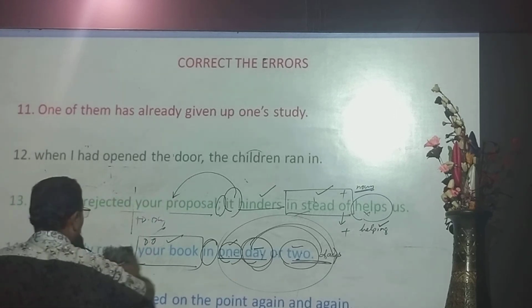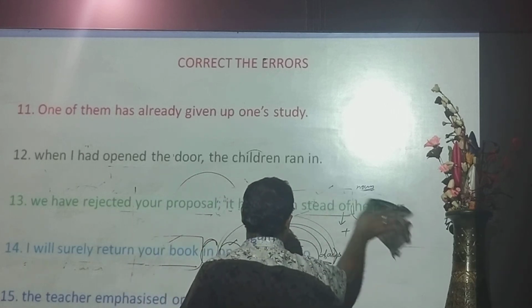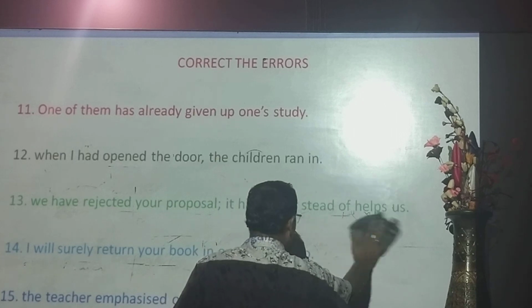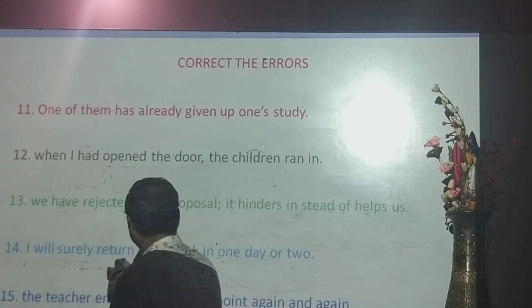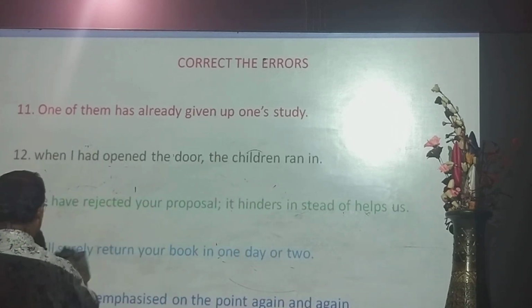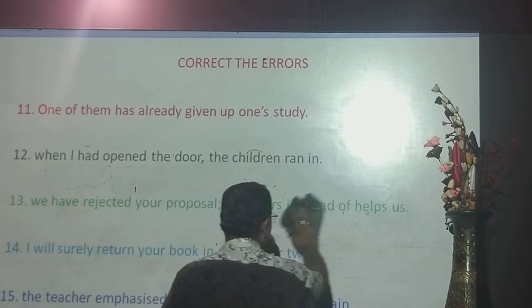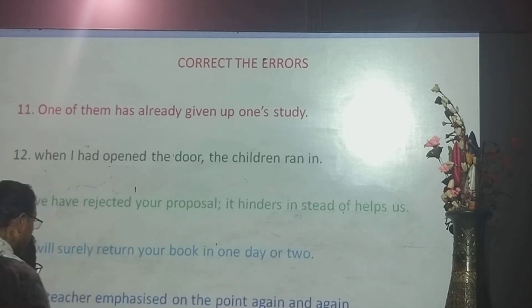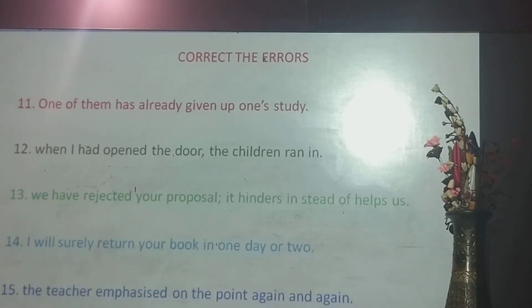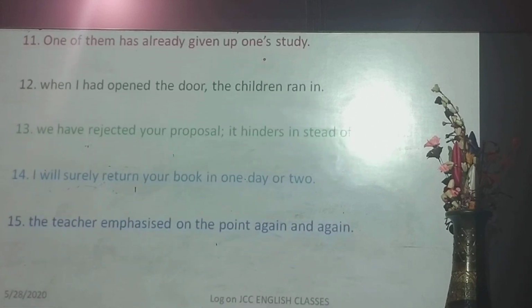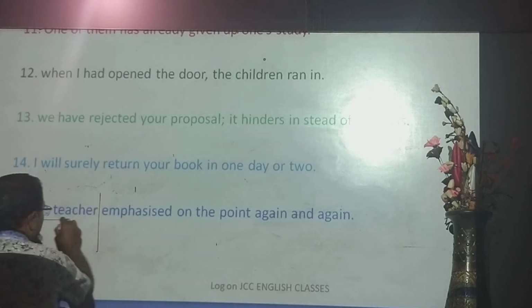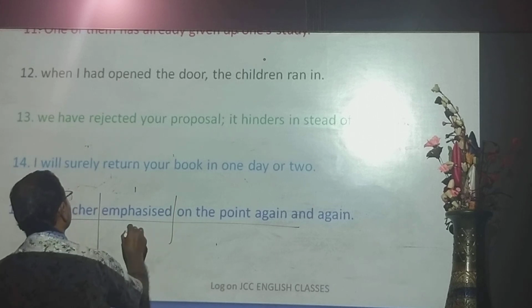We have gone through a lot of analysis, linking verb, clause, semi-negative words. Okay, the last question is: the teacher emphasized on the point again and again. The teacher emphasized the point, the subject, and this is the verb.